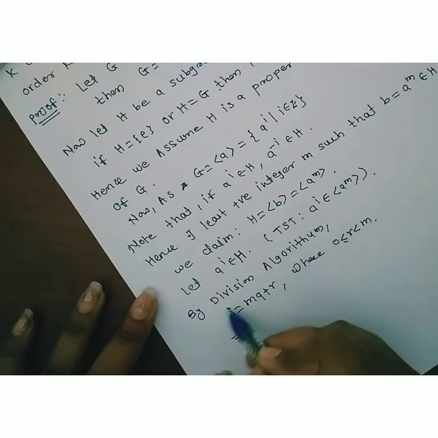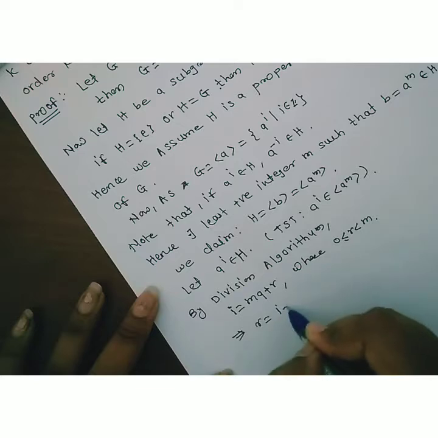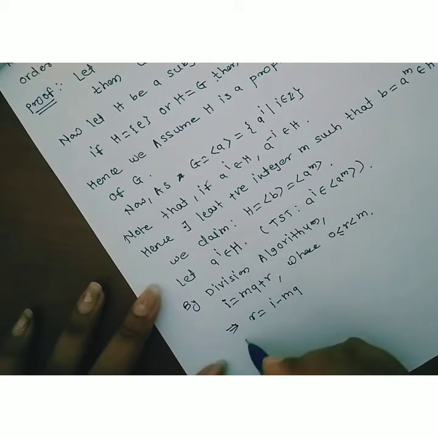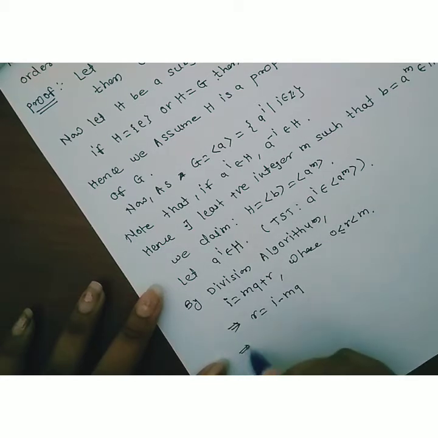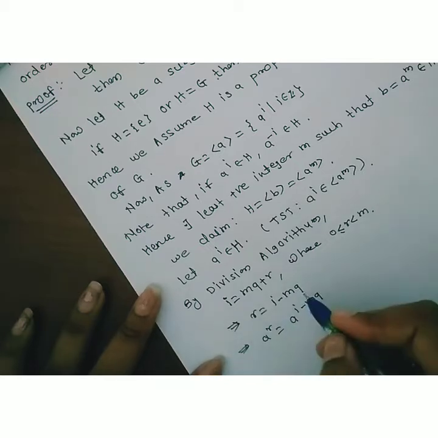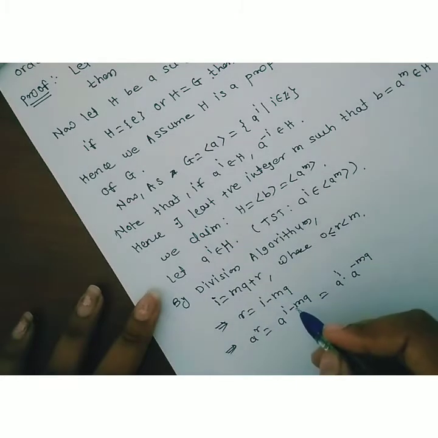This is by the property of the division algorithm. Now this implies that r = i − mq. Now take the base as a: a^r = a^(i − mq), which is equal to a^i times a^(−mq).